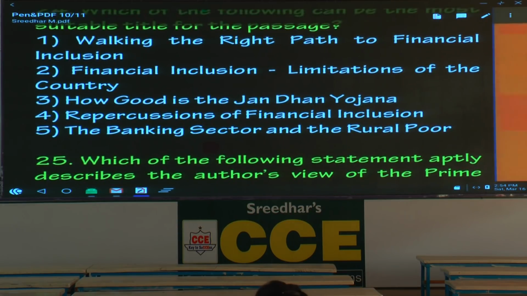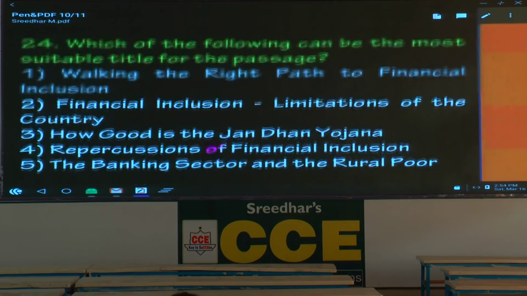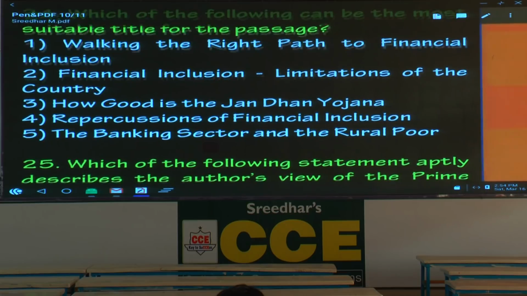But the writer talks about, I will tell you, fourth option, repercussions. Underline the word. Repercussions means what? Negative consequences. Please write. Consequences, but negative. Negative consequences. And what is the fifth option? The banking sector and the rural poor. Now what is the answer?